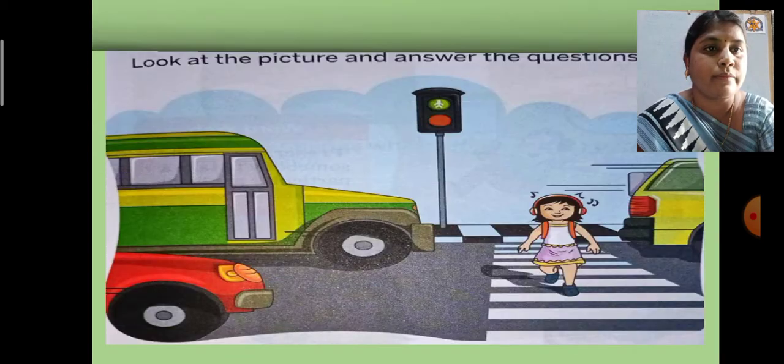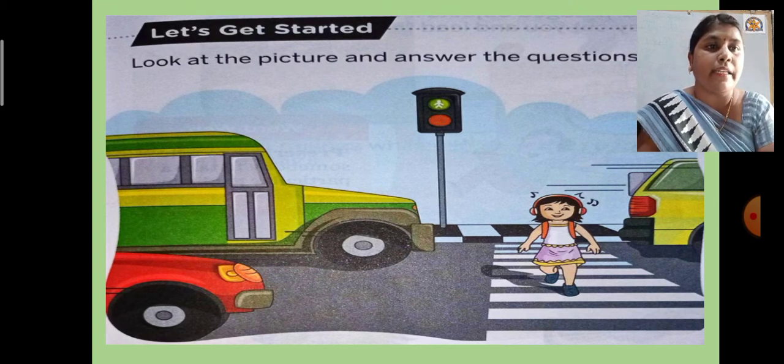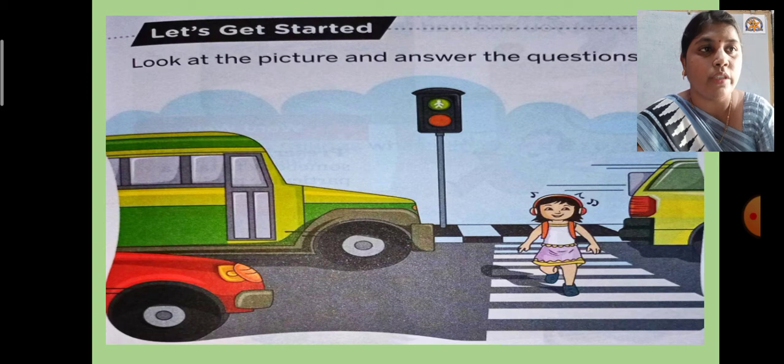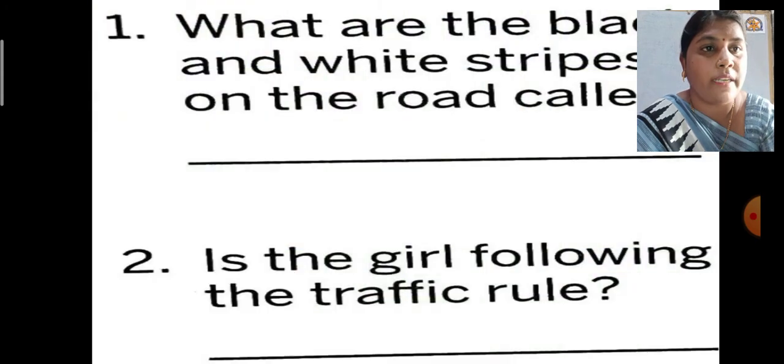See the picture once again. Yes, she is listening to music, and this is completely wrong. While crossing the road we should listen to what is going on there at that time. So this is completely wrong. I hope you understood these two questions. Now let us move to the next part.